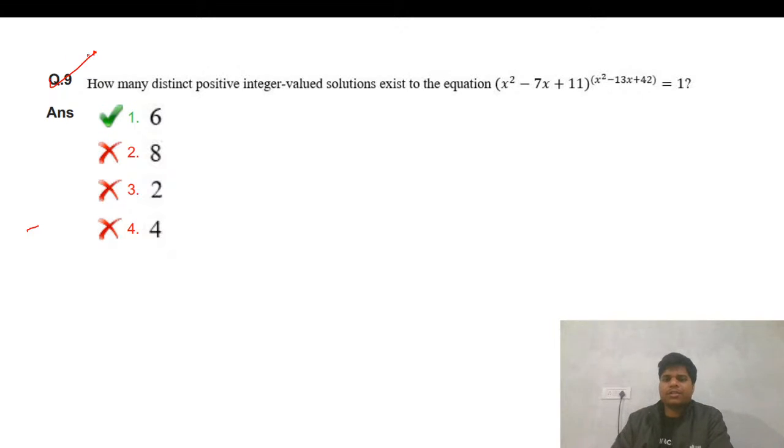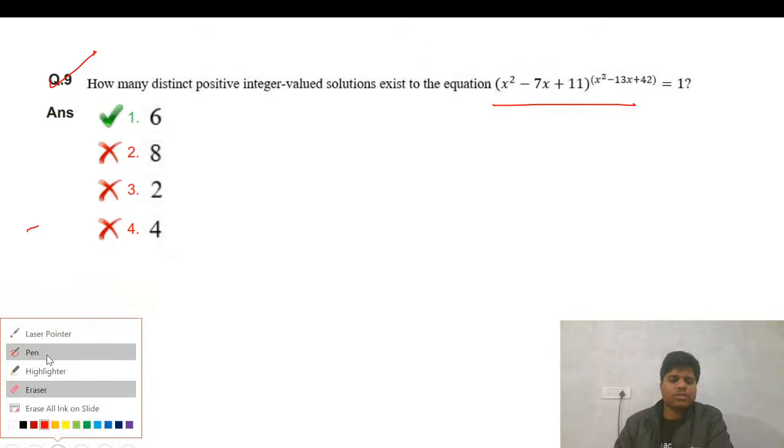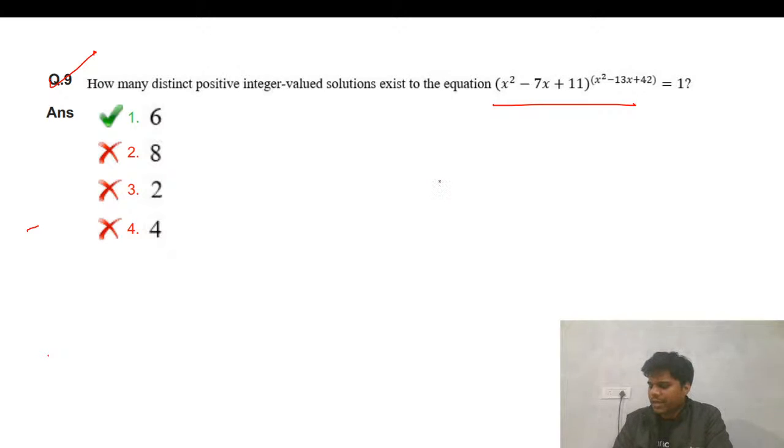So this is the question. This type of question we have done, and I think this question was in every slot. I'm confirmed for the first and second slot, but for the third slot I haven't checked. CAT tries to maintain the same level of difficulty, so that's why you will find similar types of questions, just with values changed.